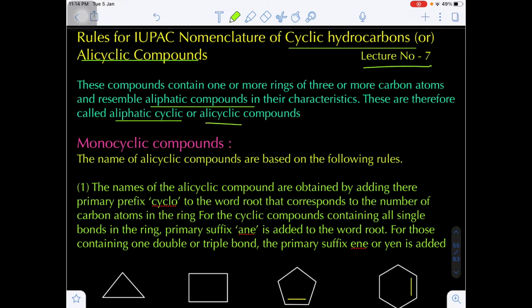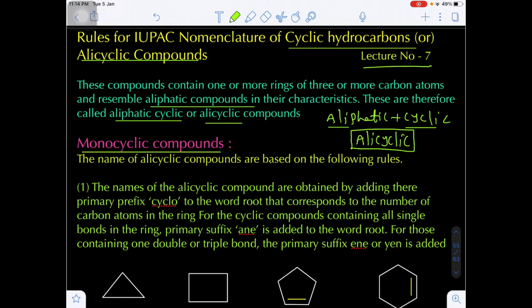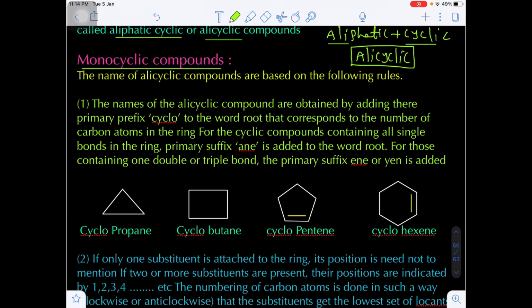Alicyclic is nothing but aliphatic plus cyclic. Aliphatic means the first three letters, ALI, and cyclic, put together: alicyclic. Alicyclic means aliphatic and cyclic. Now we are going to discuss the monocyclic compounds. In these monocyclic compounds only one ring will be present. How do we name these mono alicyclic compounds?